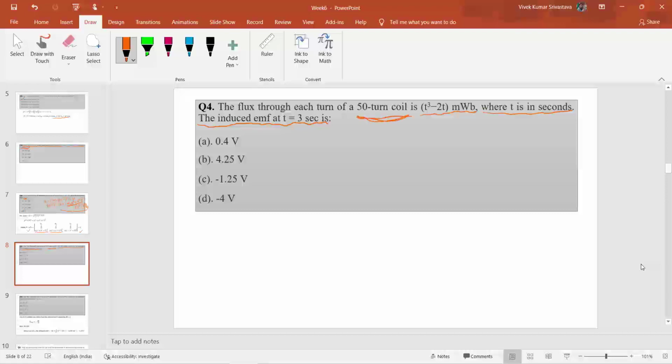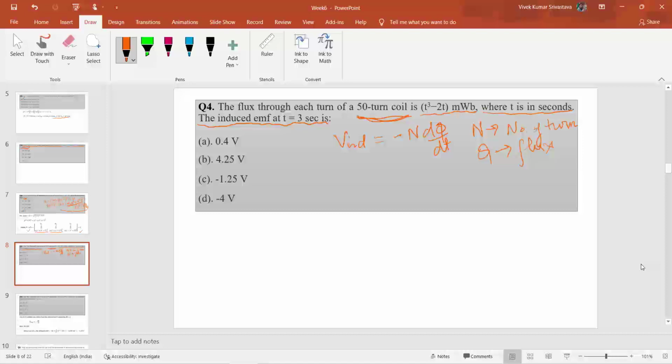This can be calculated by the basics of Faraday's law of electromagnetic induction, which states that the voltage induced is given as minus n d phi by dt, where n represents the number of turns and phi represents the flux.